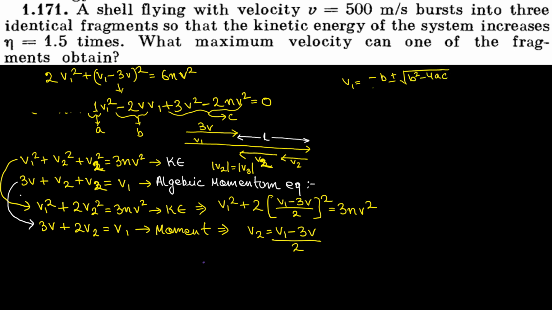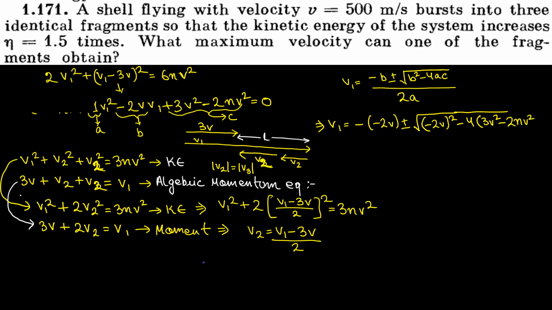So if I substitute the values, v1 is equal to minus b, what's the value of b? Minus 2v, plus minus square root of b square, or minus 2v whole square, minus 4, the value of a is 1, the value of c is 3v square minus 2nv square, divided by 2a, or 2 into 1.